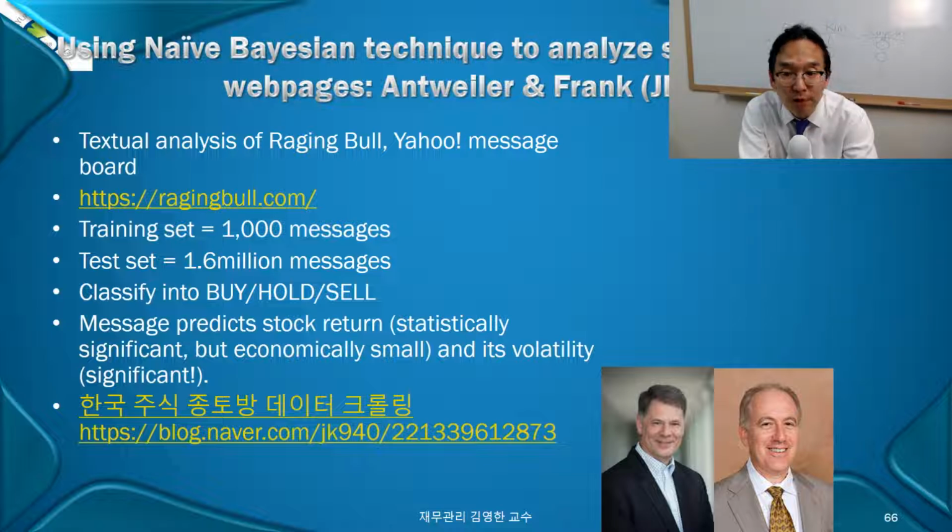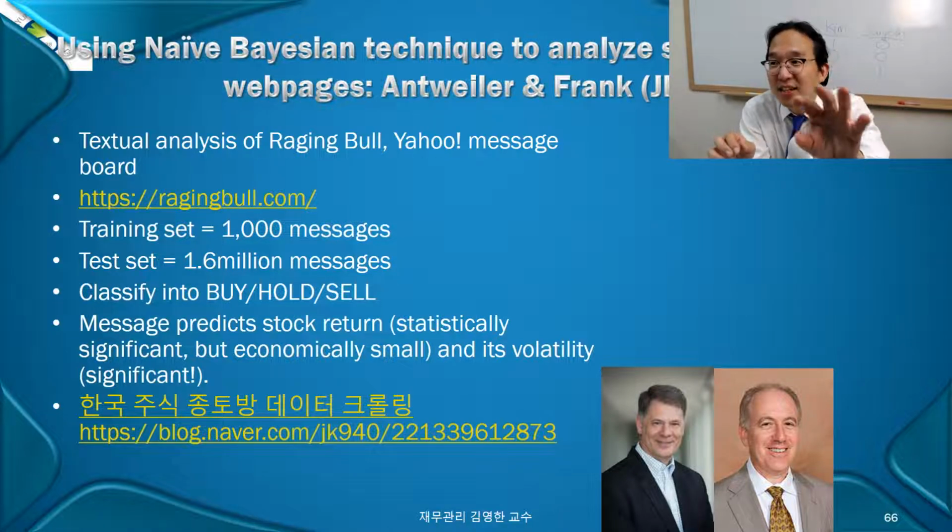Okay. Instead, what they found is that the volatility is significantly increasing. What is that about? Well, once you post a buy message to this message board, what can you expect? Antis, or antagonists, will always come to you and challenge you.